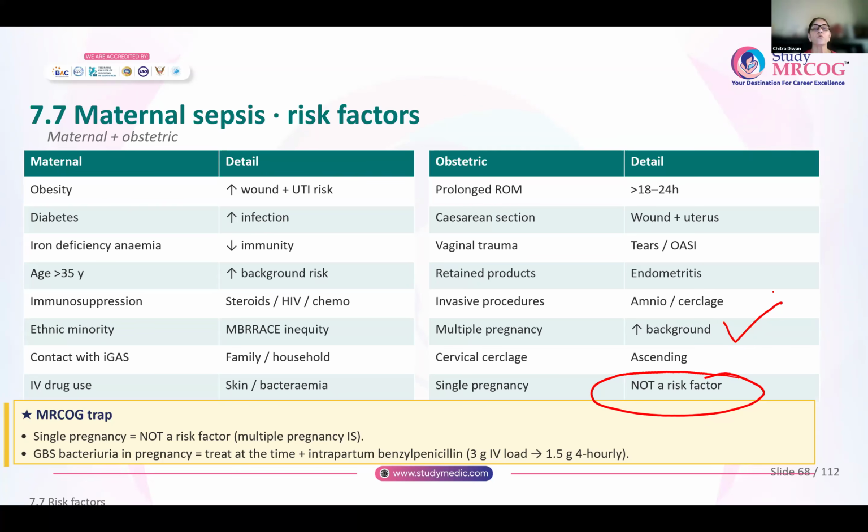So the drug commonly used is benzyl penicillin in a dose of 3 grams initially, that is the IV loading dose, and then 1.5 grams 4 hourly. Now this intrapartum antibiotic prophylaxis, you will give it once the woman goes in active labor and till she delivers. After she delivers, for the mother, there is no need to continue this intrapartum antibiotic prophylaxis. This GBS prophylaxis, we are basically giving for the baby. So once the mother delivers, unless there are indications, you will not give her any antibiotics.